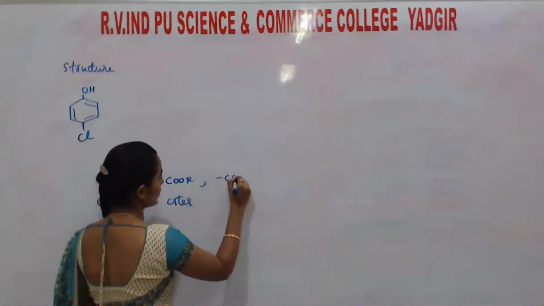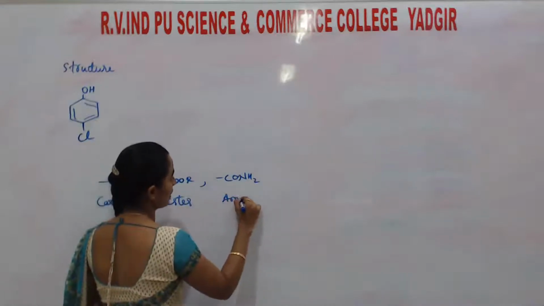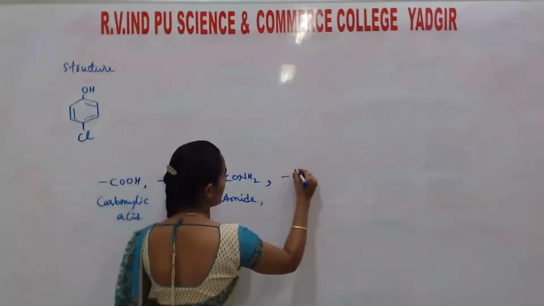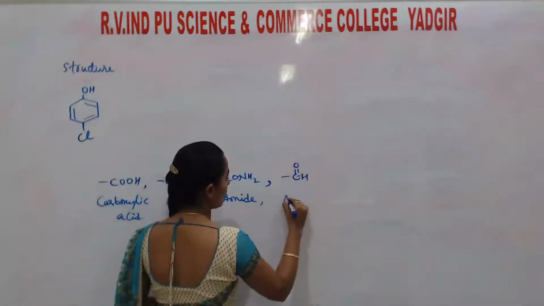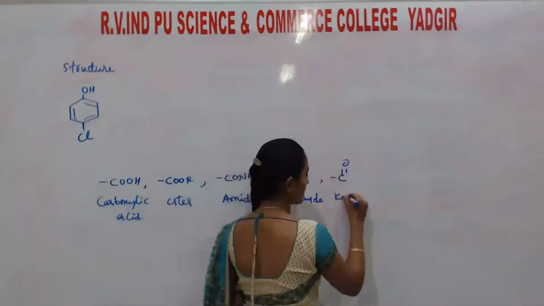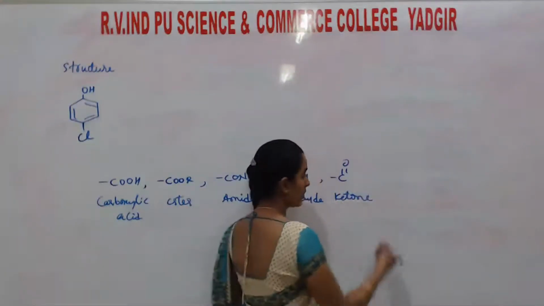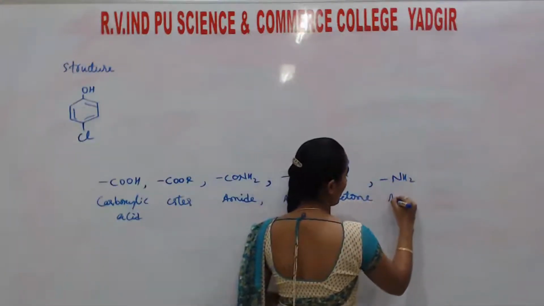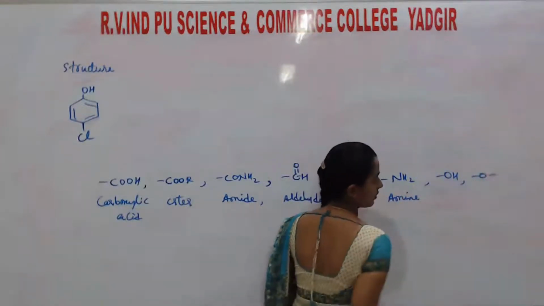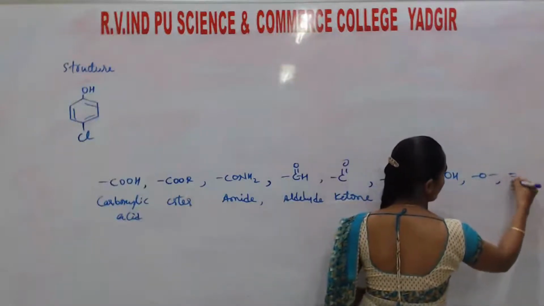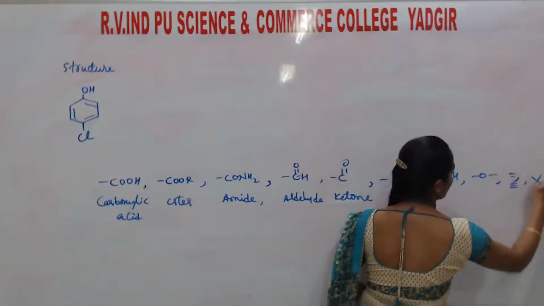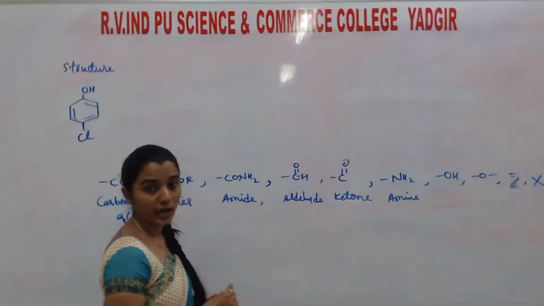Next priority is CONH2. That is amide. Okay. Next priority is C double bond OH. That is aldehyde. Next priority is C double bond O. That means ketone. Next one is NH2, amine. Next one is OH. Next one is ether. Next, the multiple bonds, double and triple bond. Last, halogen, means X. This is the order of priority.